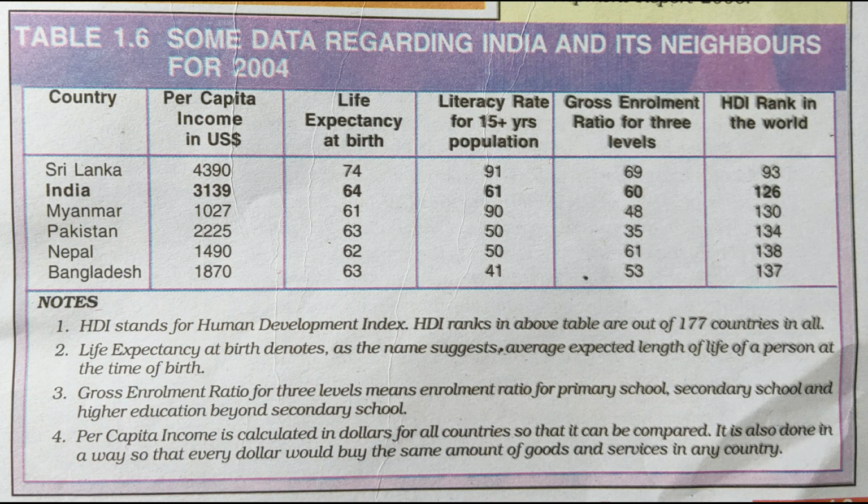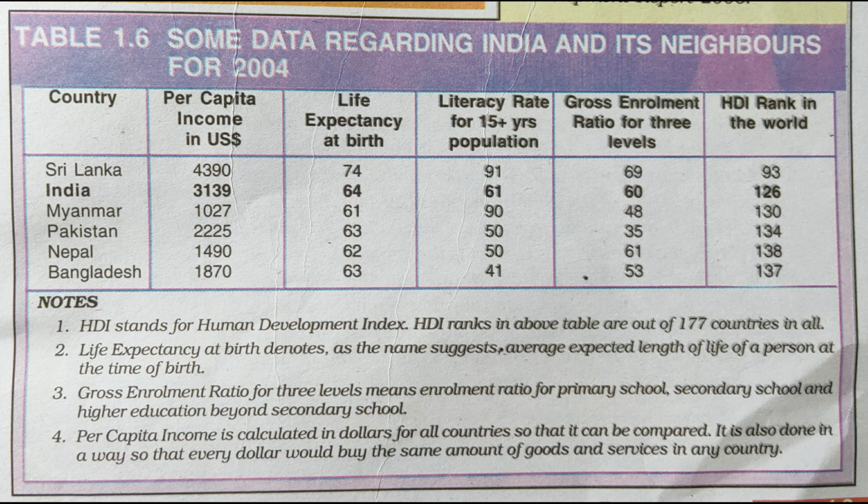Here is some data regarding India and its neighbors for 2004. In this data we can see that Sri Lanka is in the higher rank in per capita income, life expectancy at birth, literacy rate for the population of 15 years and more, gross enrollment ratio for 3 levels, and human development index rank.